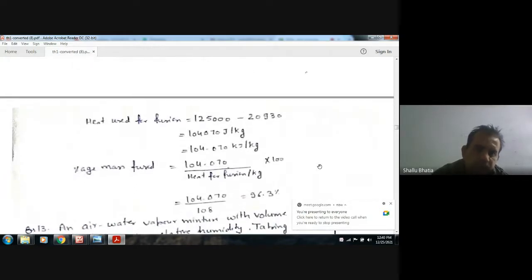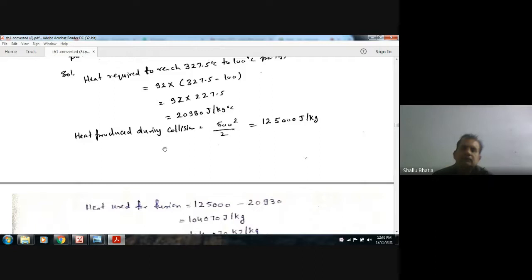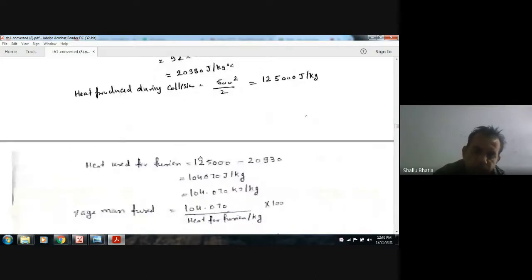Now this is the total heat available. This is the heat used to bring down the temperature from 327.5 to 100 degrees Celsius. When it reaches 100 degrees Celsius, then it starts fusing. We use this quantity of heat to bring it to this temperature, but we have this total quantity. So the rest of the heat will be used to fuse the lead.